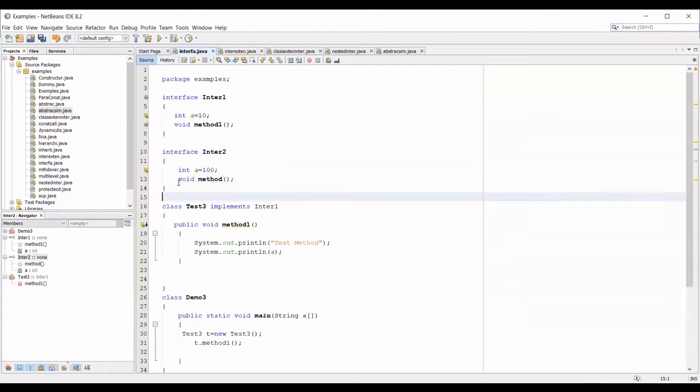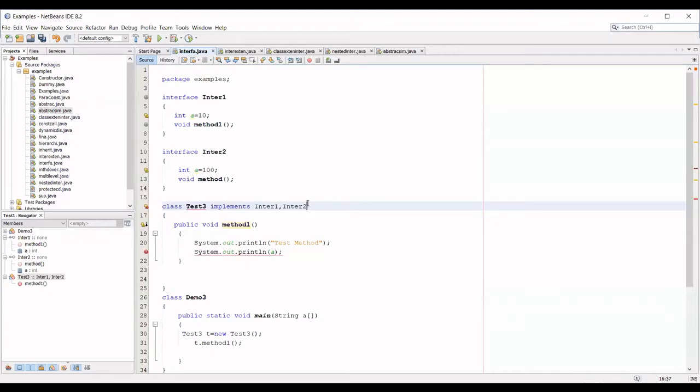Both the interfaces are same? Yes, ma'am. So I need to implement. When you're considering implementation, you can implement more than one interface to a class. For extend, only one. But for an interface, it can implement any number of interfaces, no restrictions at all. So here, how you can implement two interfaces, you have to use the keyword implements followed by the name of the interface, comma, next interface.